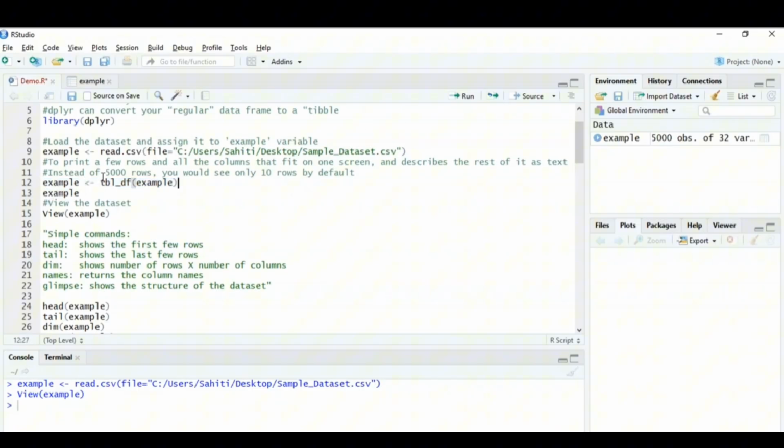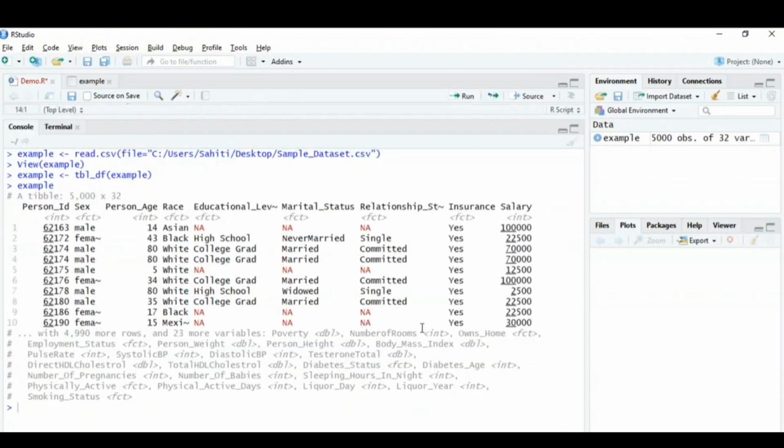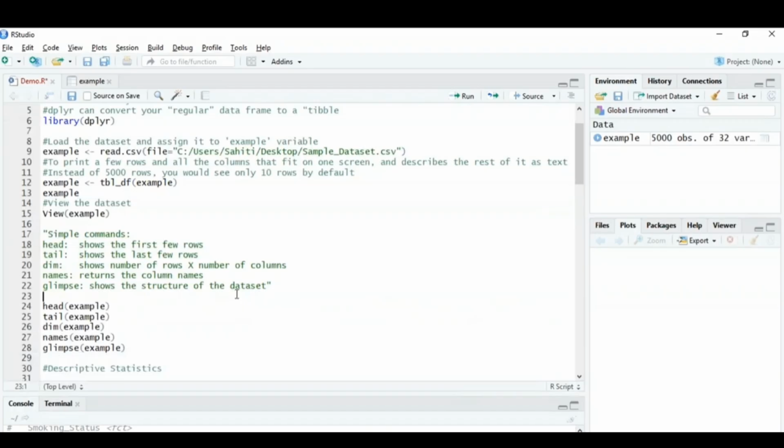So I'll type in tbl_df, mention this variable name, that is basically example over here, and then I'll assign it back to example, right? If I run this command, you can see that this gets executed. Then if I type in example, you will see that only 10 rows get printed. Let me drag this up for you. You can see that we have 10 rows printed to check all the values, and we also have a table that is basically 5,000 into 32, which says that we have 32 columns and 5,000 entries. So that's how, guys, you can use this function to see the top 10 rows.